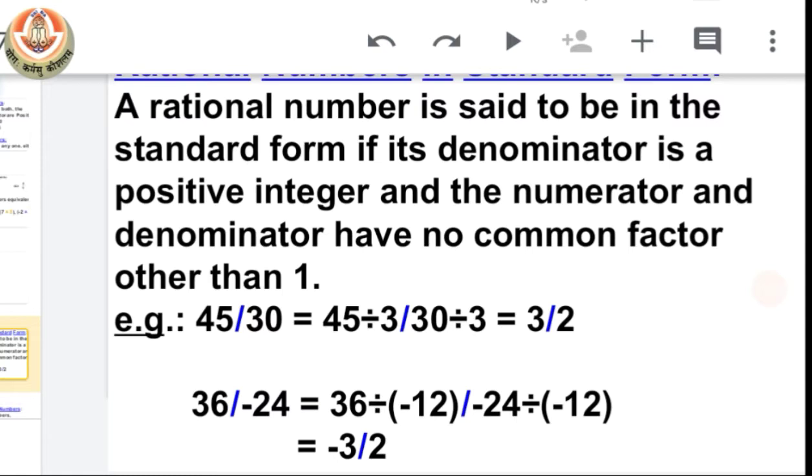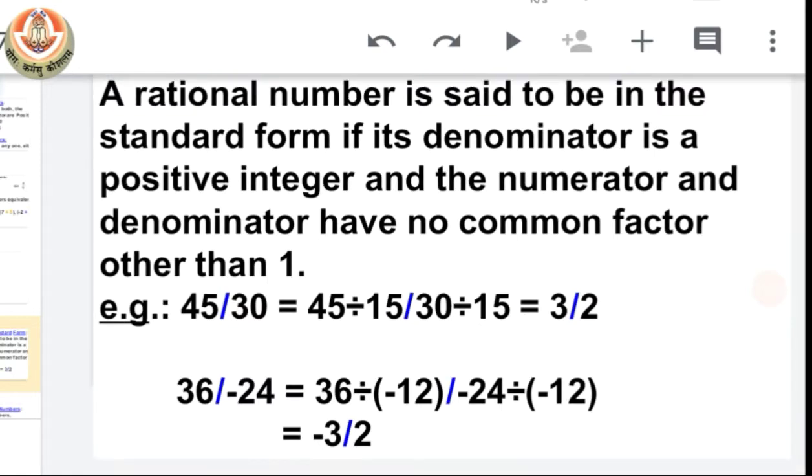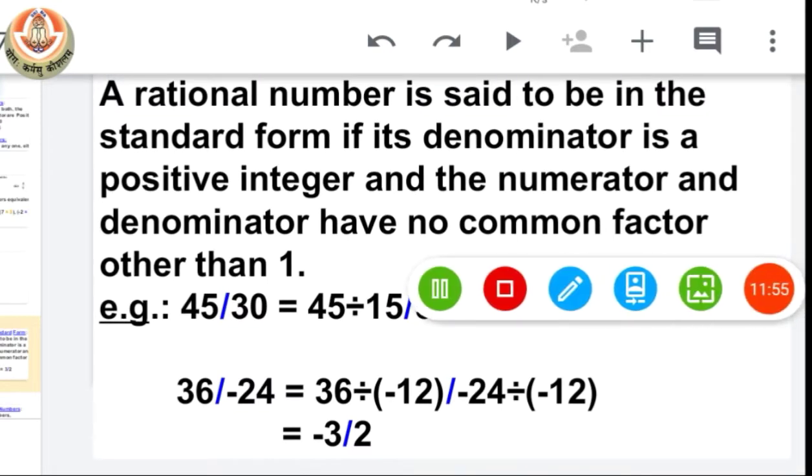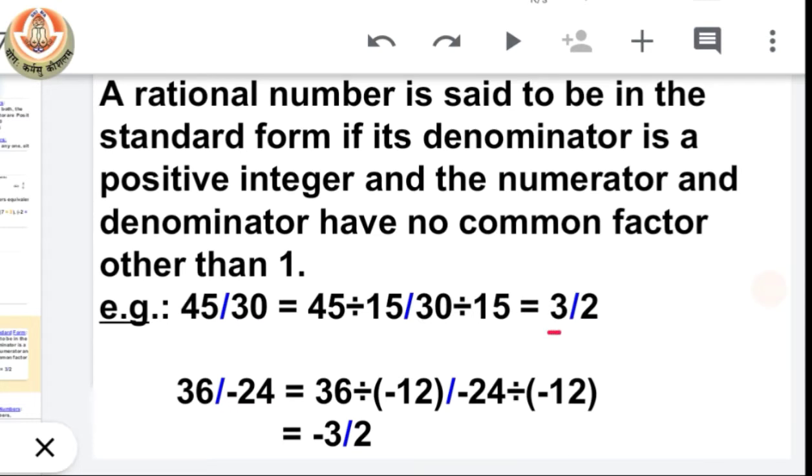Sorry class, it should be 15, not 3. So when we divide 45 with 15, we get 3, and when we divide 30 with 15, we get 2. Now you can see that 3 and 2 do not have any common factor other than 1. So that means it is the standard form. And you can see that denominator, which is 2, is also a positive number.